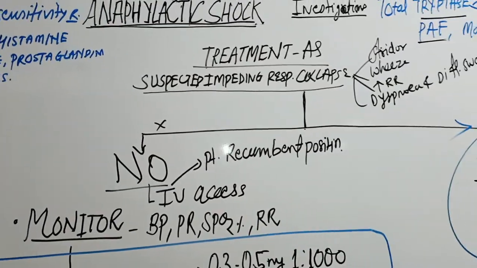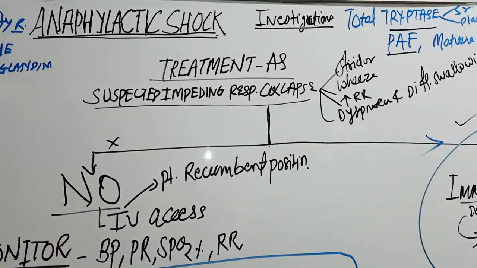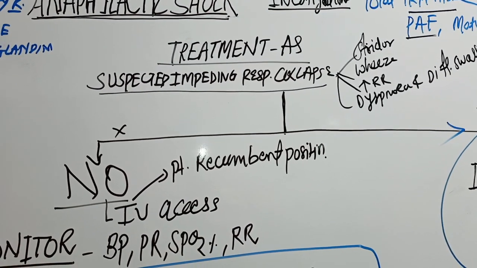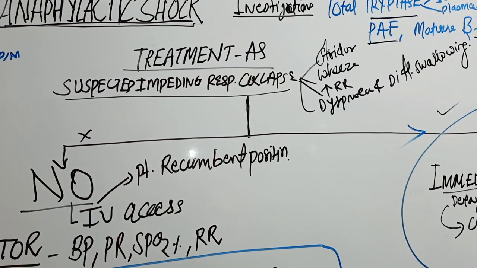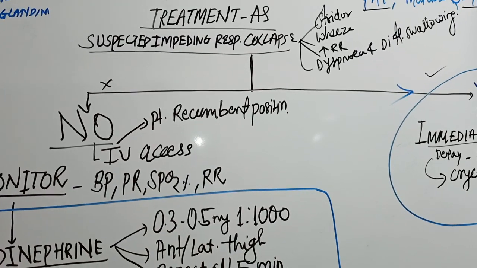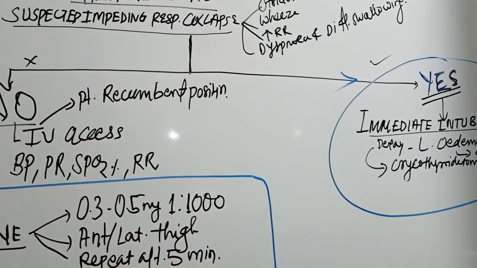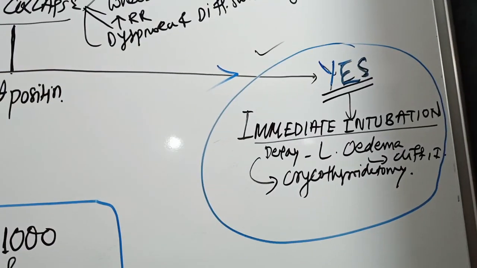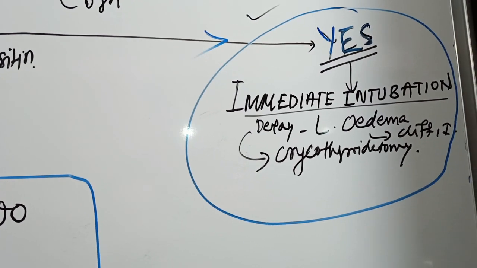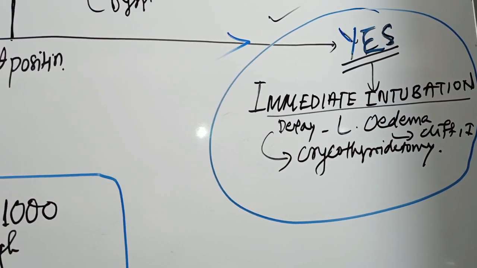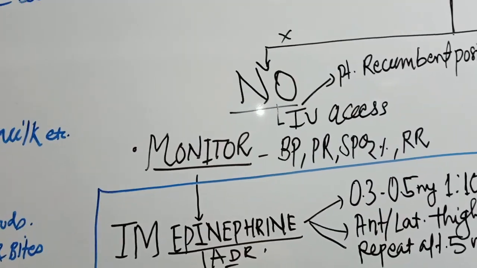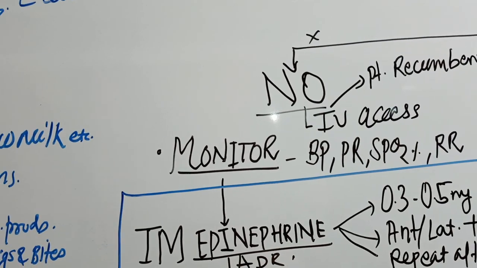So what is the management of anaphylactic shock? If you suspect impending respiratory collapse, which can be manifested as stridor, wheeze, increased respiratory rate, dyspnea, or difficulty in swallowing, what will you do? Immediate intubation. Immediate intubation and mechanical ventilation is the only way. Or if intubation is delayed, then we will have to do cricothyrotomy or tracheostomy ultimately. If there is no suspected respiratory collapse, what will you do?